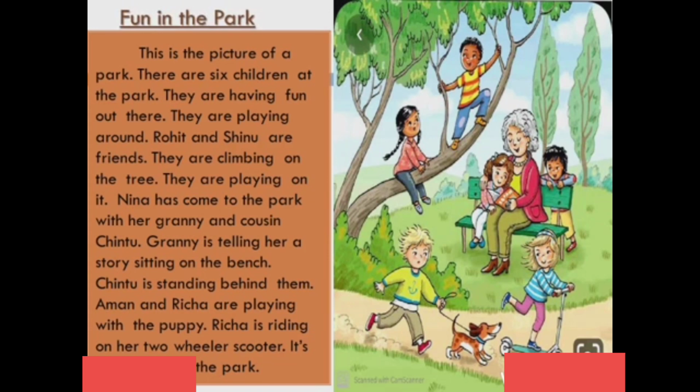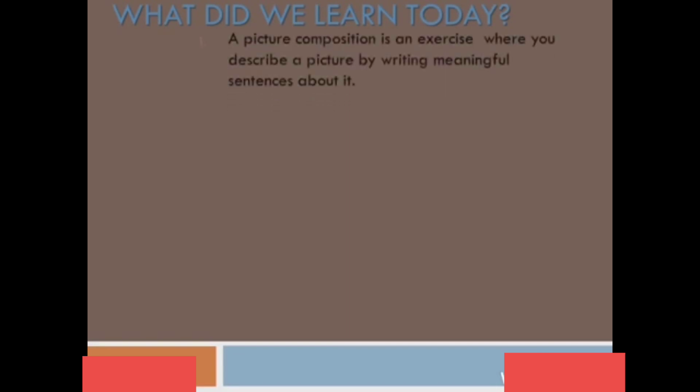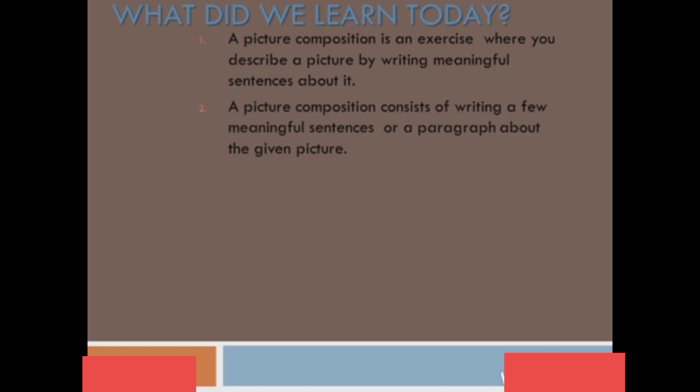All right, so let's recall what we learned today about picture composition. A picture composition is an exercise where you describe a picture by writing meaningful sentences about it. A picture composition consists of writing a few meaningful sentences or a paragraph about the given picture.